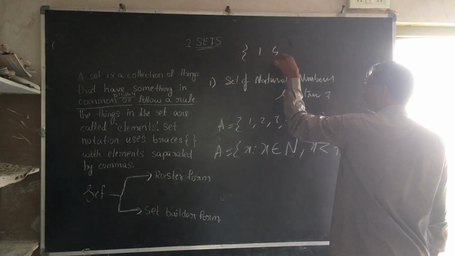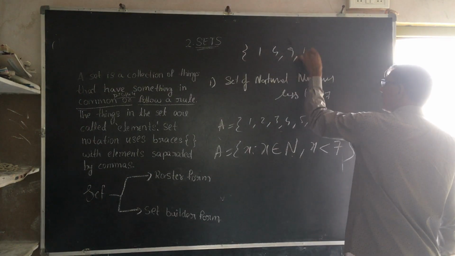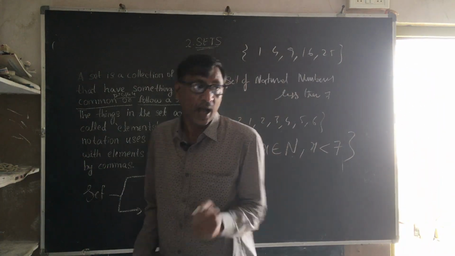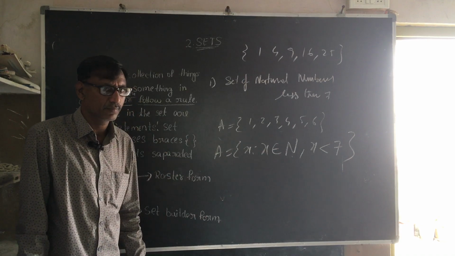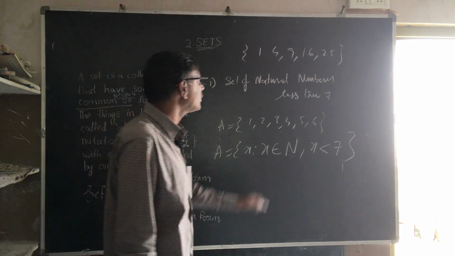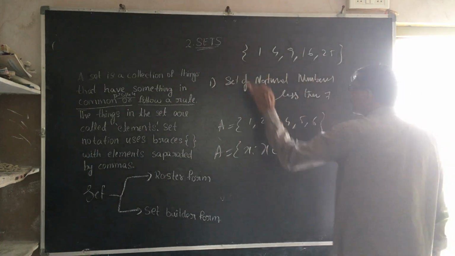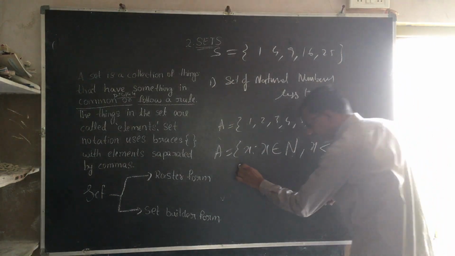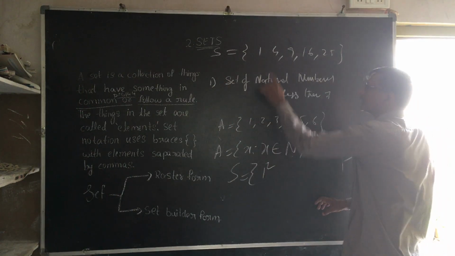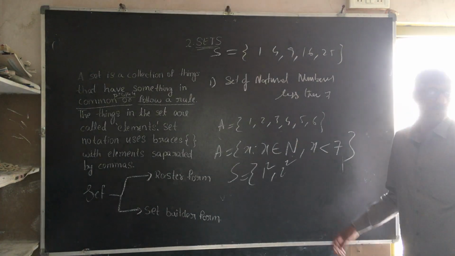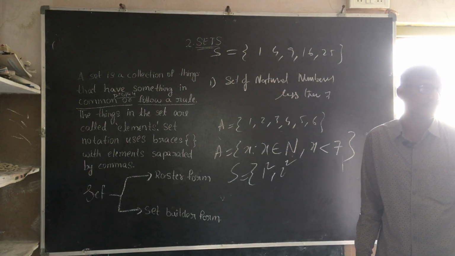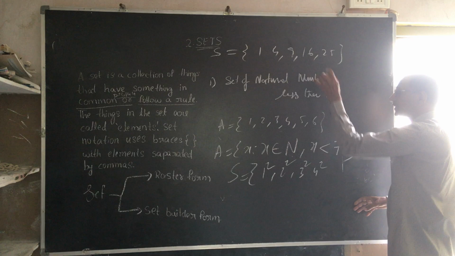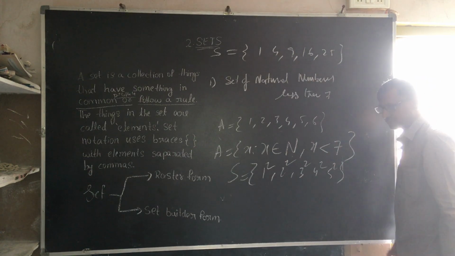I will give you one more list form. 1, 4 and 9, and 16 and 25. Suppose this is my list form or roster form. I would like to write it into set builder form. Can I write it? First, see the common property or rule that it follows. Say this is set S. S is equal to 1 square, which is 1, 2 square, which is 4, 3 square, which is 9, 4 square, which is 16, 5 square, which is 25.